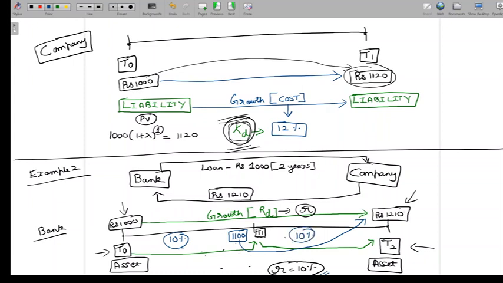So we can see 10% in the first year, we can also see 10% in the second year, and that's exactly why I say this 10% is 10% per annum. Fine. This is something that is very important to understand. Now, although we say this is 10% per annum here, we understand that there is no cash flow at T1, and this needs to be understood a little more.